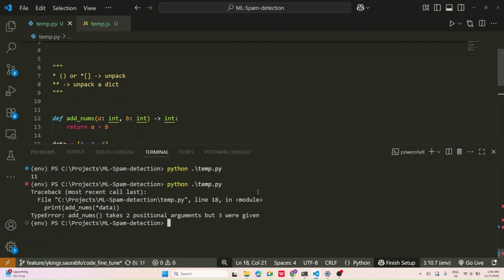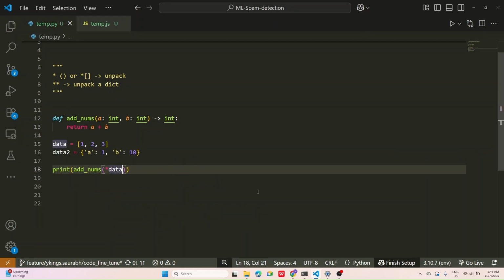You get this kind of type error: it takes two positional arguments but three were given. Why? Because at execution time it gets unpacked, and the function add_num expects two variables, but it's unpacking three, so you get a type error.